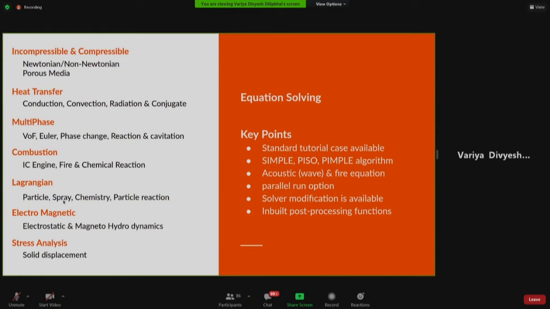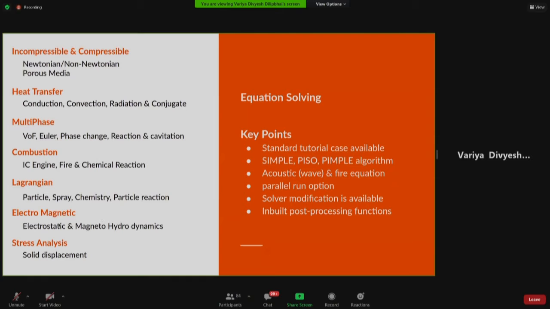For example, you want to simulate the flow of particles, or a mixture of two different fluids where you want to do a spray kind of analysis with small bubbles or small particles of different fluids you are spraying, then some chemistry related equations and particle reaction based solvers, all those kinds of solvers we have in OpenFOAM.